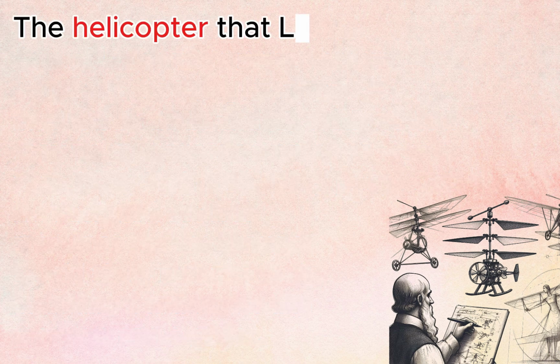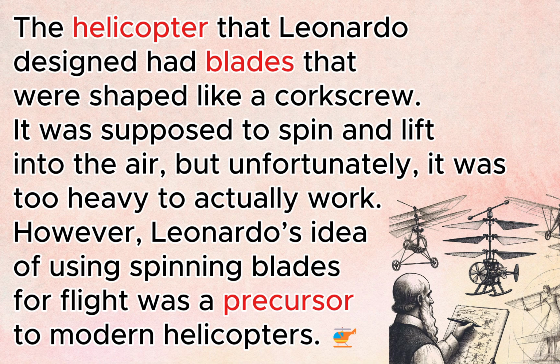glider. The helicopter that Leonardo designed had blades that were shaped like a corkscrew. It was supposed to spin and lift into the air, but unfortunately, it was too heavy to actually work. However, Leonardo's idea of using spinning blades for flight was a precursor to modern helicopters.